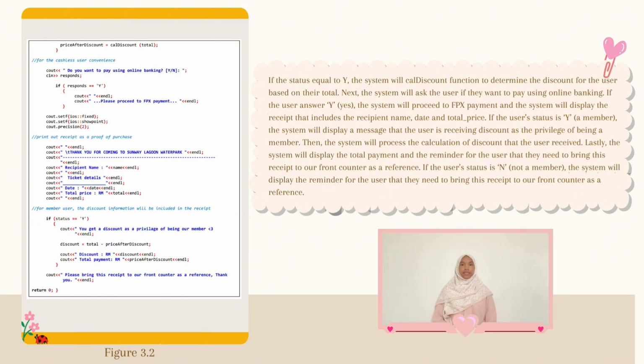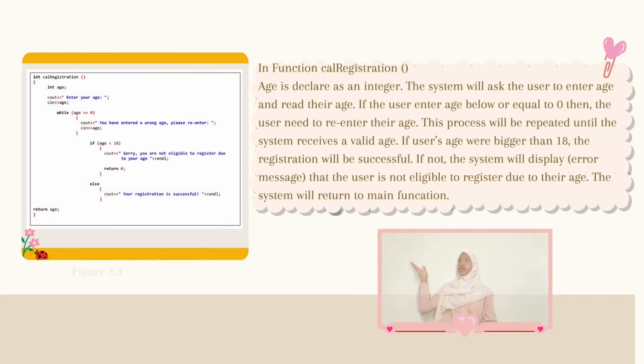If the user status is N, not a member, the system will display the reminder for the user to bring this receipt to our front counter as a reference. In figure 3.3, it shows the registration function. In function called registration, age are declared as integer. The system will ask the user to enter their age, and the system will read their age.